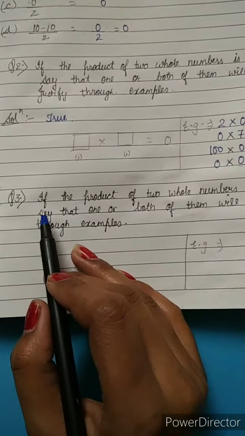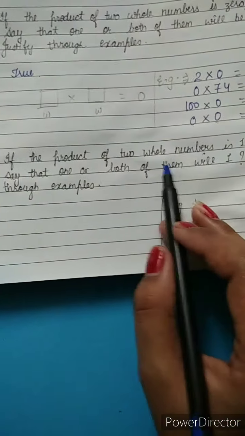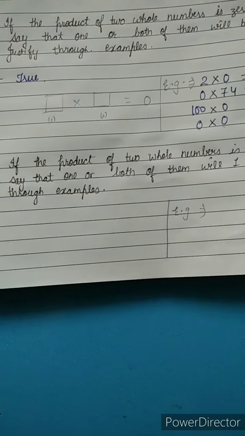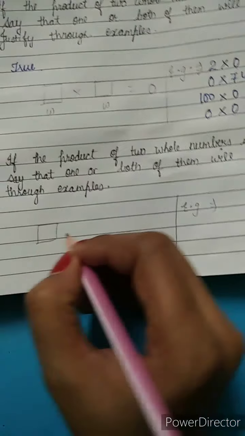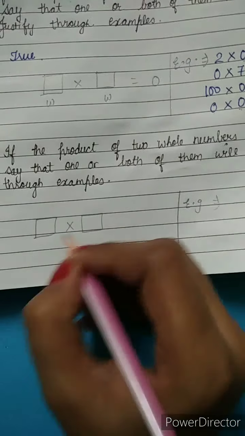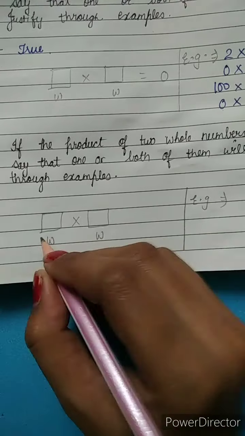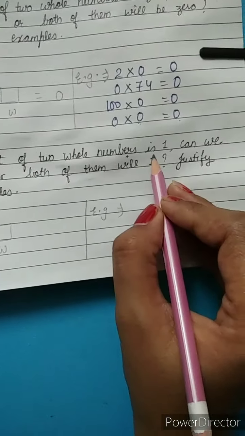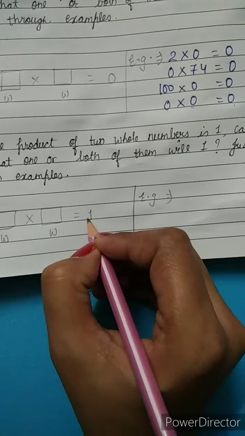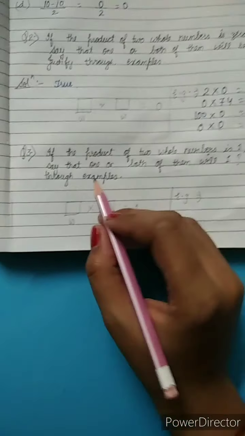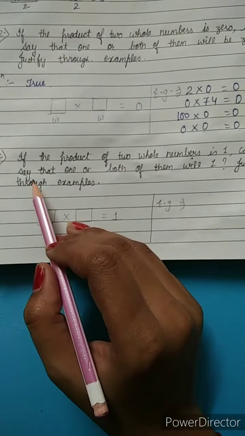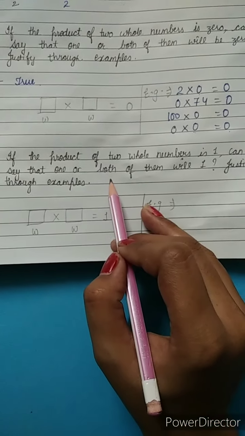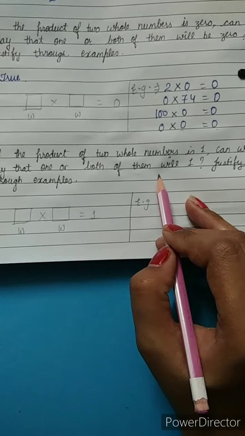Question number 3. If the product of two whole numbers, it means they did not give us any whole number. It means when we multiply any two whole numbers with each other, their answer is 1. If the product of two whole numbers is 1, can we say that one or both of them will be 1?